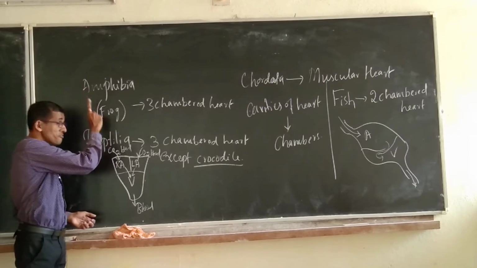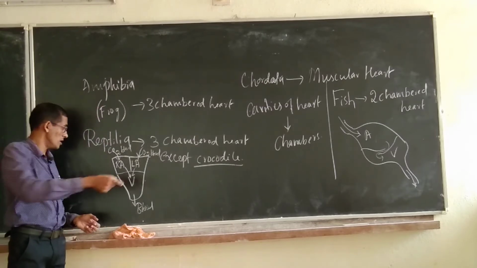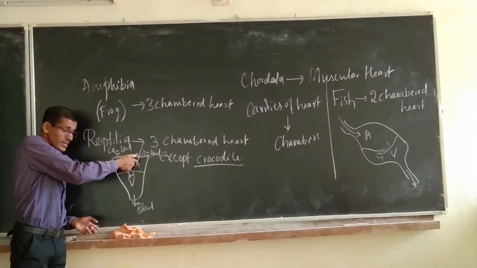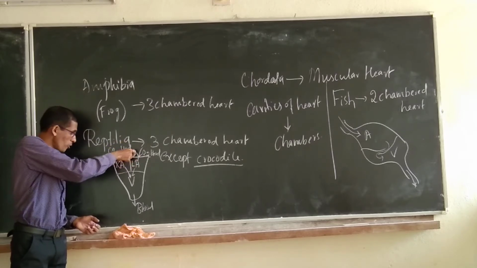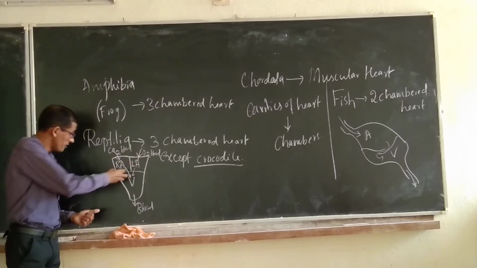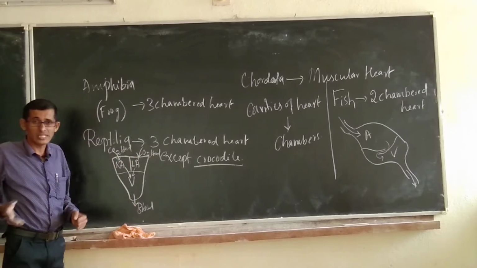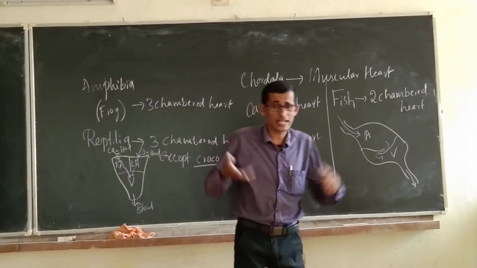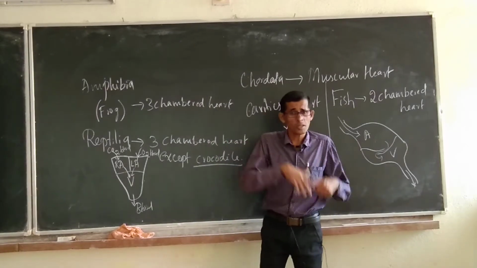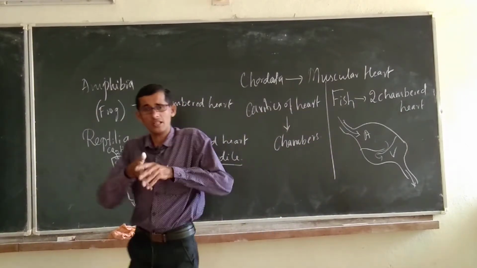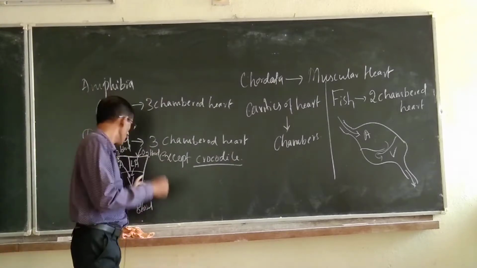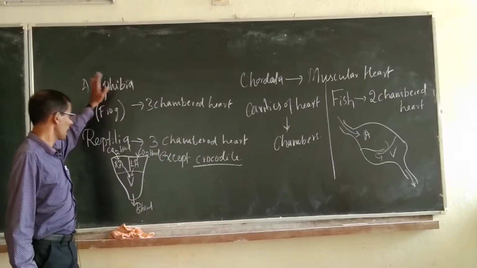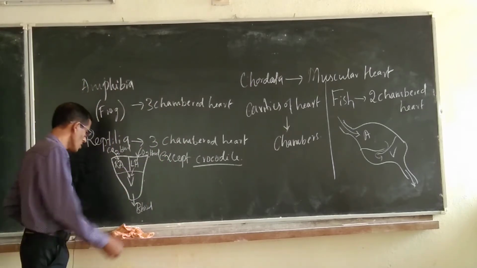In the case of amphibia, 2 auricles and 1 ventricle. The auricles will receive oxygenated and deoxygenated blood respectively, with respect to the left auricle and right auricle. Both will give the blood to the ventricle, and the ventricle will pump the blood into the body parts. That is what mixed blood is, both get mixed, oxygenated blood and deoxygenated blood, and later it is given to the body parts. That is the circulation in amphibia and reptilia, exception is crocodile.